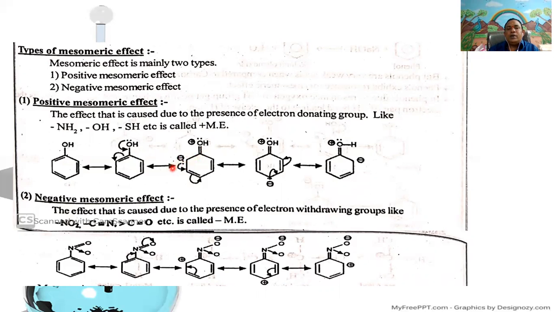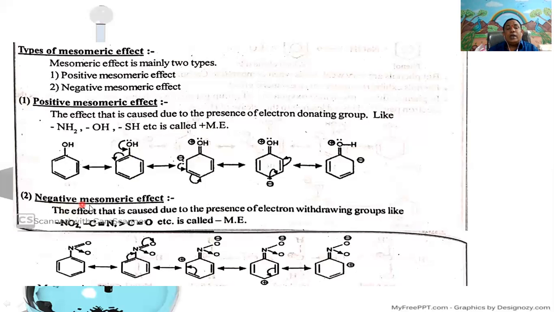This electron pair is donated to the adjacent carbon, then the para carbon gets a negative charge. Again, this electron cloud can donate to the adjacent carbon, then the ortho carbon gets a negative charge. If the number of resonating structures increases, the stability of the molecule also increases.